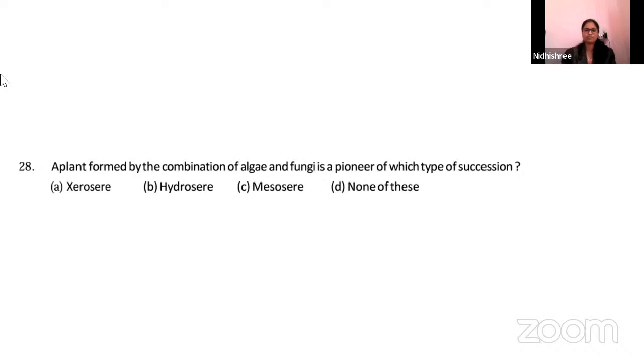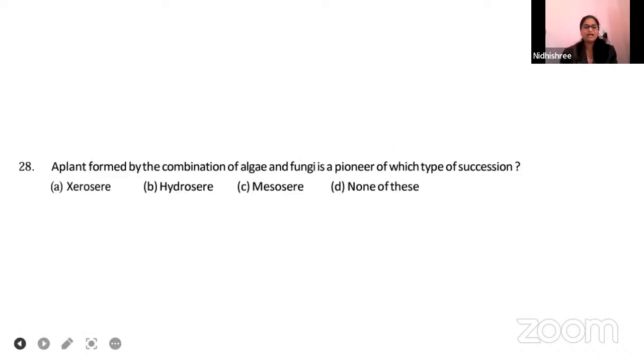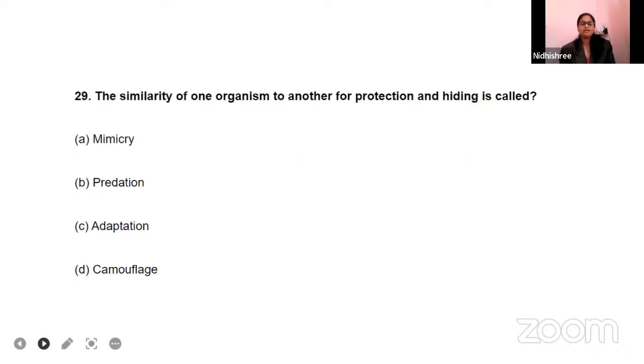Rakshita answered as option B, Lohit option A, Soumya option B, Kumar option D, Sri Lakshmi option C, Pavitra Kanchana Raj option C, Aishwarya option B, Saundarya option B, Ramya option B. Most of them voted for B, some of them selected A. Let us see who wins. Option A, xeroseed is the right answer. Combination of algae and fungi, that is lichens.